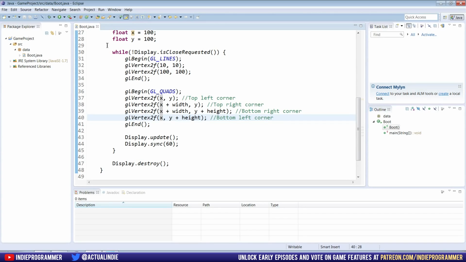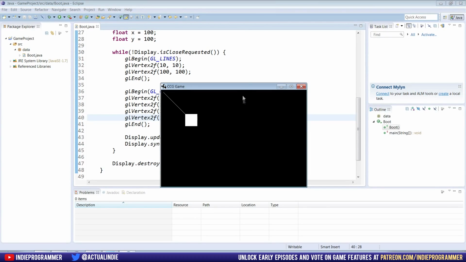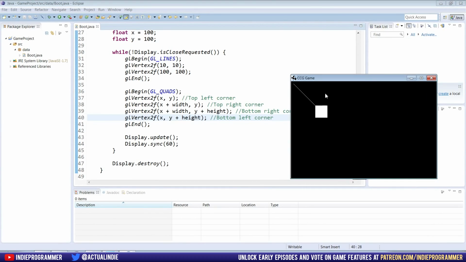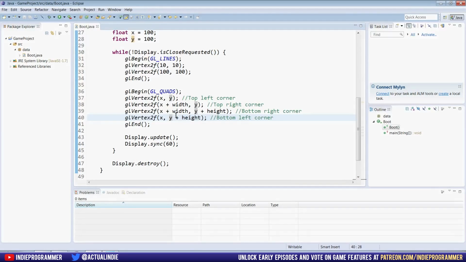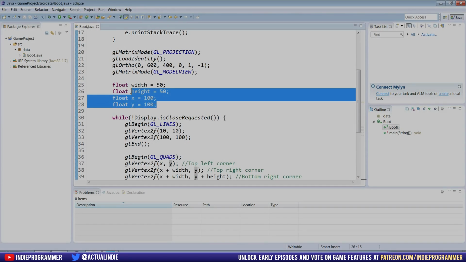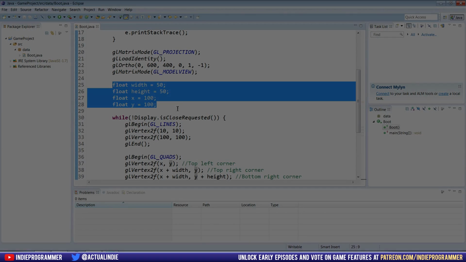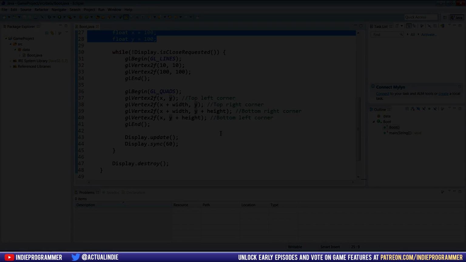Sorry if I'm going a little fast, but you guys can review this code, and I'm very confident that once you look through it, it'll make sense. So let's play it, and you can see it worked. So we've completely abstracted numbers out of it. We've just set the values up here for the width and height and the x and y position of the square at the top left corner, and then down here we drew it using those values.